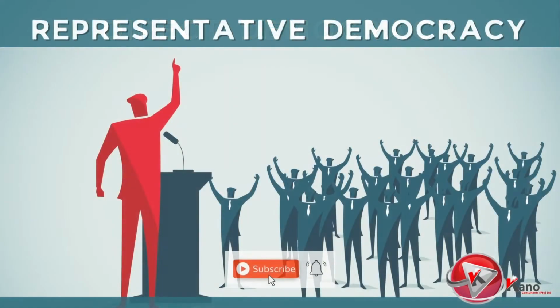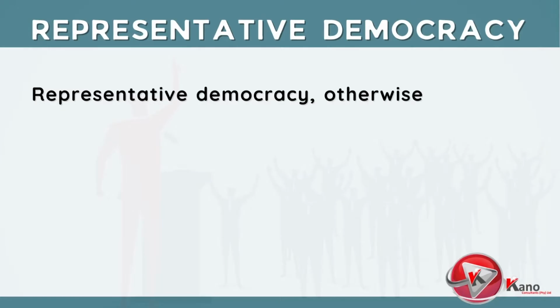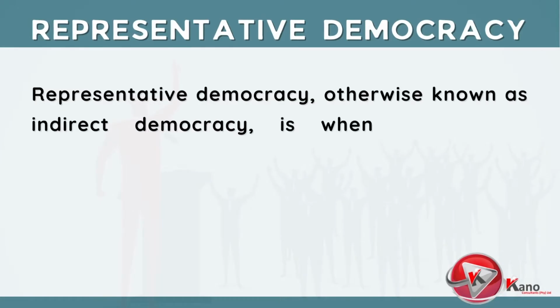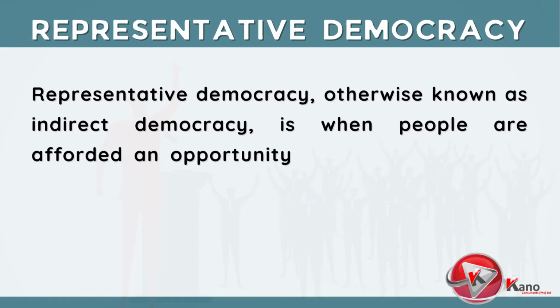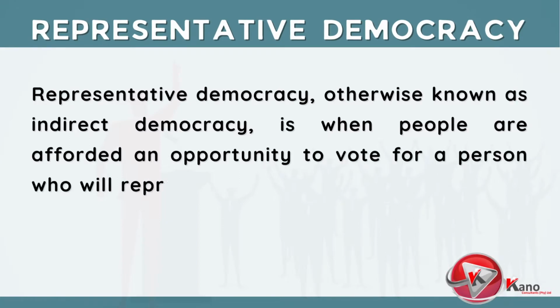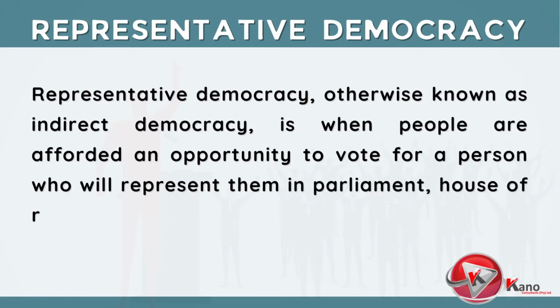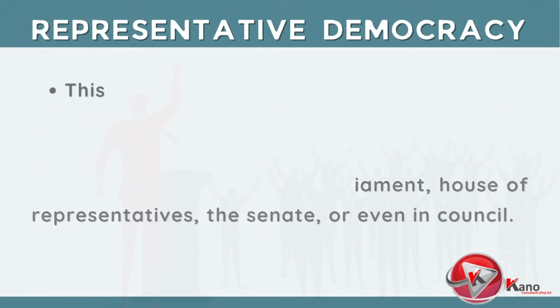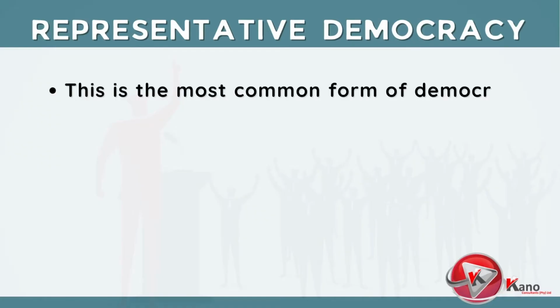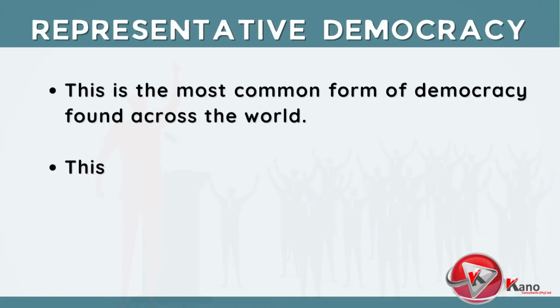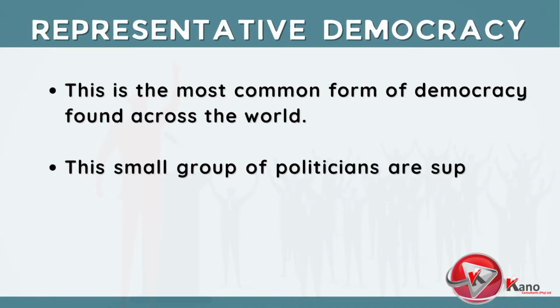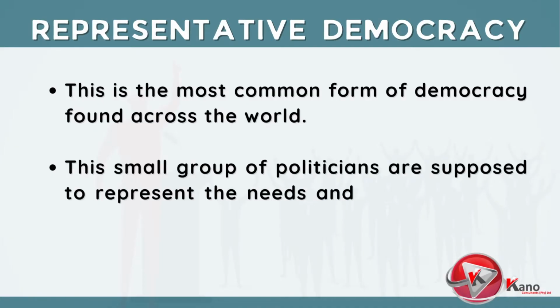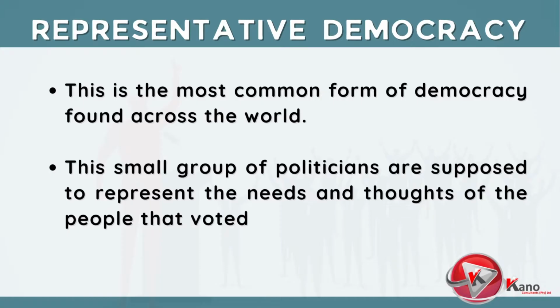The next type of democracy we will discuss is representative democracy. Representative democracy, otherwise known as indirect democracy, is when people are afforded an opportunity to vote for a person who will represent them in Parliament, or in the House of Representatives, or in the Senate, or even in the Municipal Council. This is the most common form of democracy found across the world. This small group of politicians are supposed to represent the needs and thoughts of the people that voted them in.